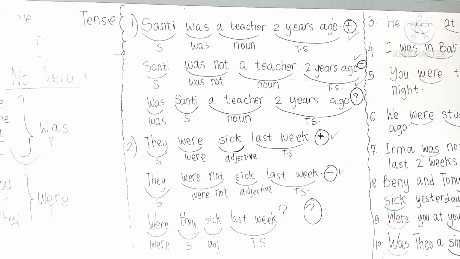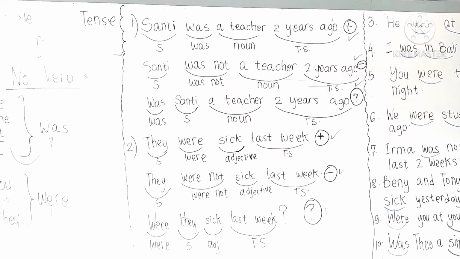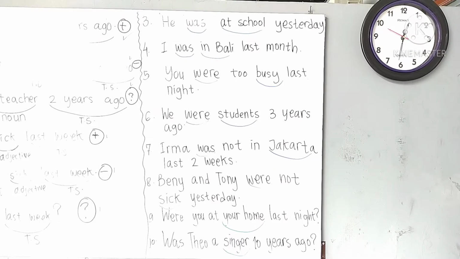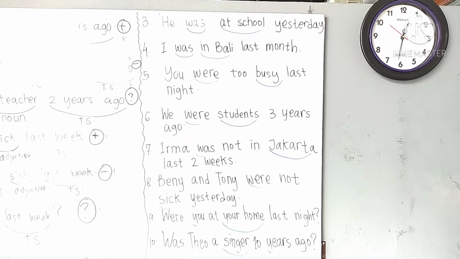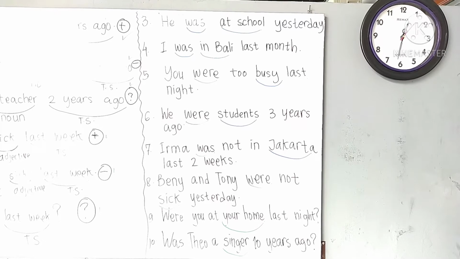Okay, so I have some more examples for you here by using was and also were. So let's take a look on this. Okay, so now let's take a look the other examples. Okay, number 3. He was at school yesterday.